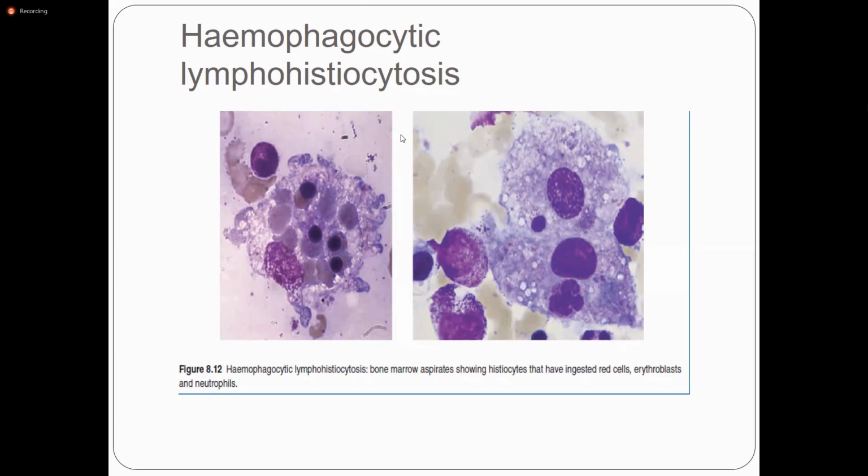Decreased production, for example in aplastic anemia, cancer chemotherapy, and infiltration of the marrow by cells.